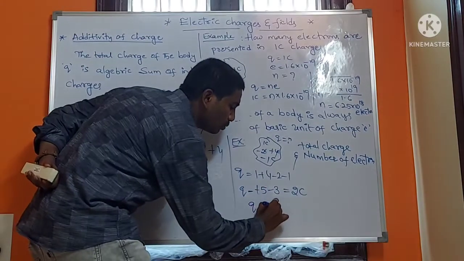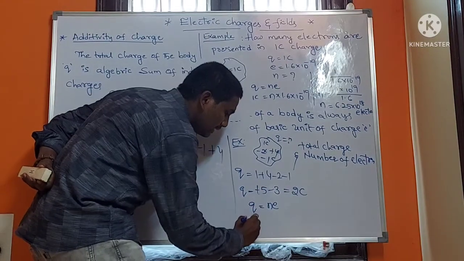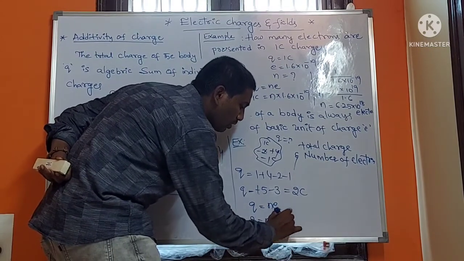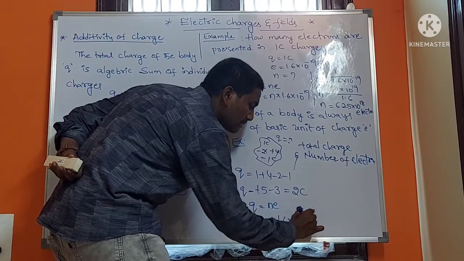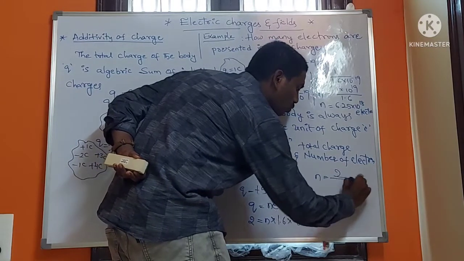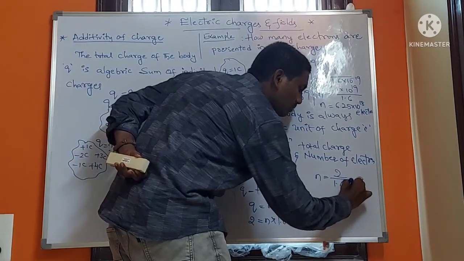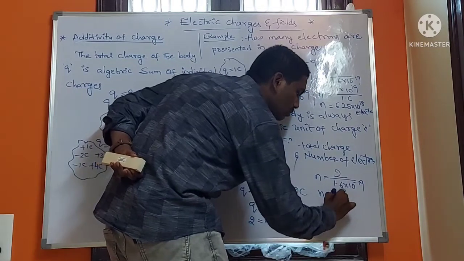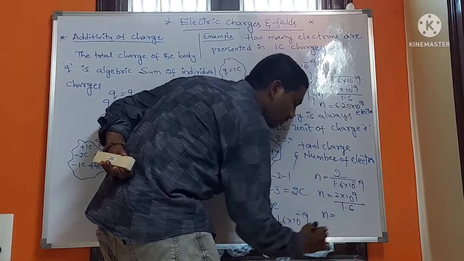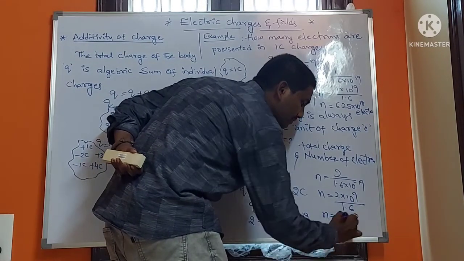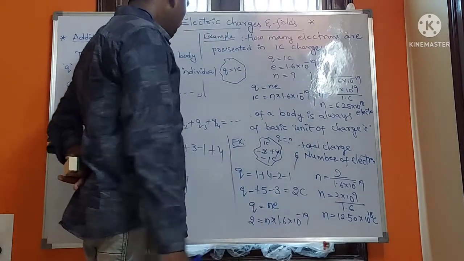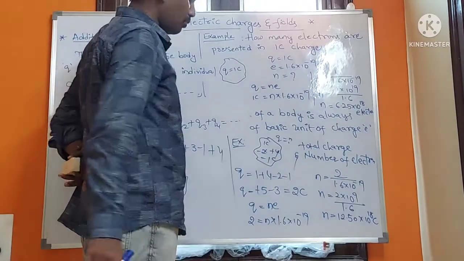Already Q is equal to n e. You know that. So 2 is equal to n times e, where e is 1.6 into 10 to the power of minus 19. Here n is equal to 2 by 1.6 into 10 to the power of minus 19, that is 2 into 10 to the power of 19 by 1.6, so n is equal to 12.50 into 10 to the power of 18 electrons.